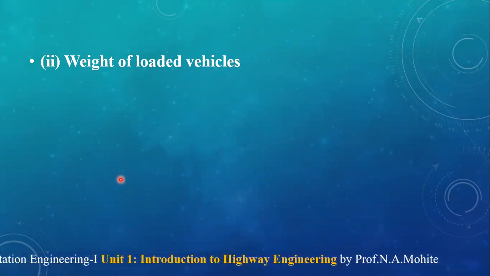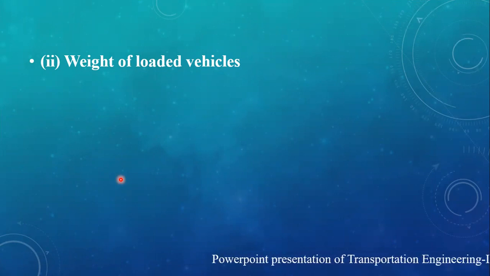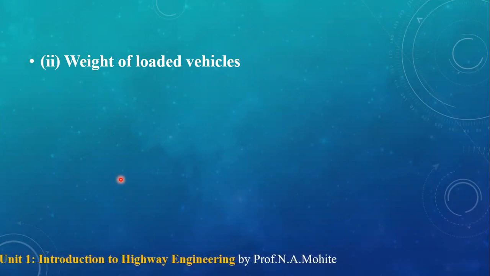Okay, so it should be avoided. So the maximum weight of the vehicle which is supposed to travel over that road should be considered, and the road should be designed accordingly.